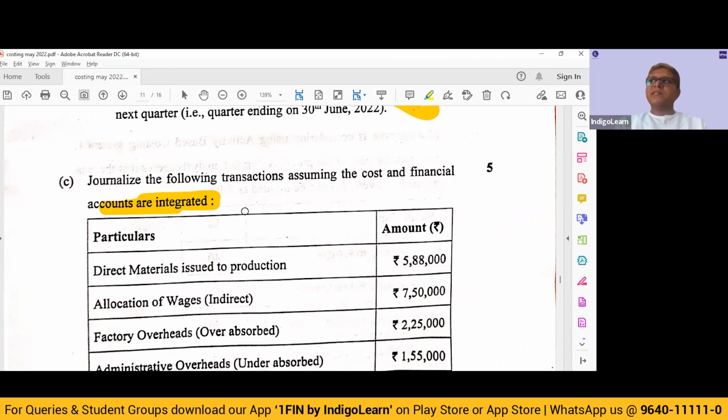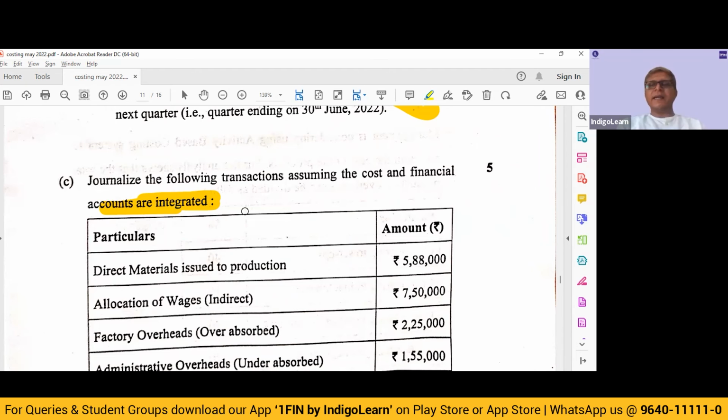So if we are purchasing material, we will debit the raw material control, we will credit the stores ledger control account in case of a non-integrated system, but in case of integrated system, it will be directly the vendor. So keep that in mind.